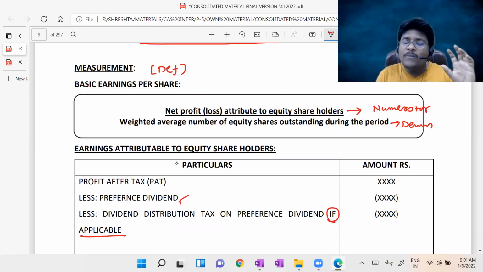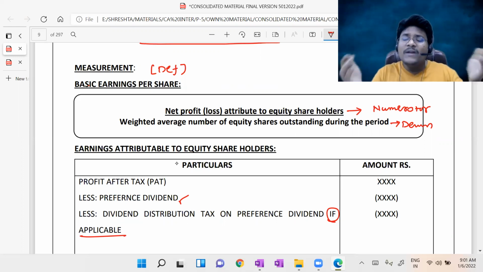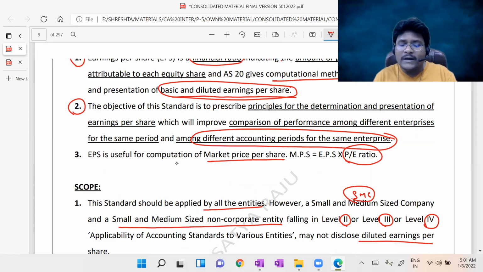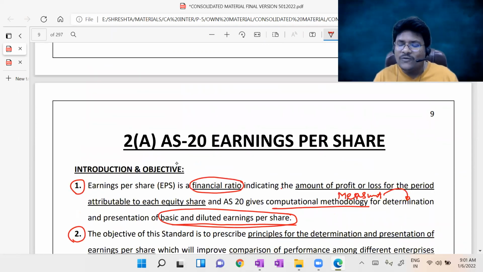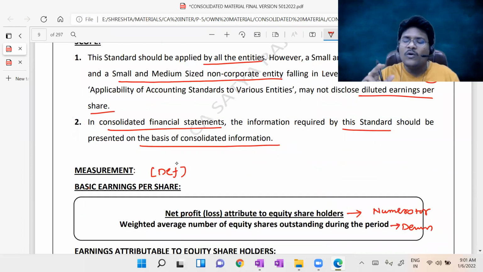The earnings may be positive or negative, so the EPS can also be reported as negative. If the entity is suffering losses, then earnings available to equity shareholders are nothing but losses available to equity shareholders. It is the quantum of earnings we report in the statement of profit and loss only. That's why the EPS may also be negative. Please bear that point in mind, guys.